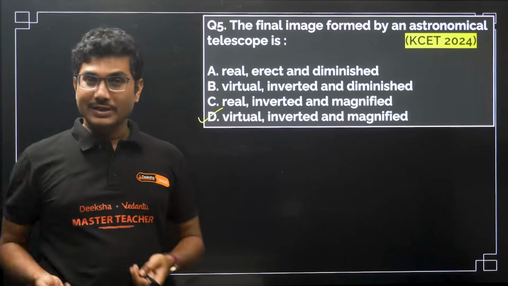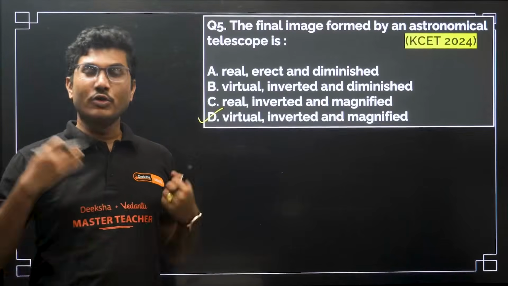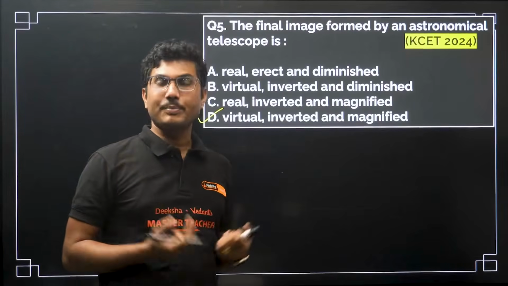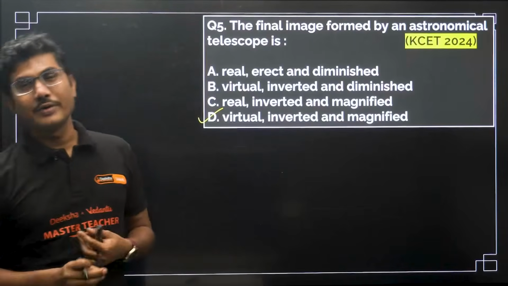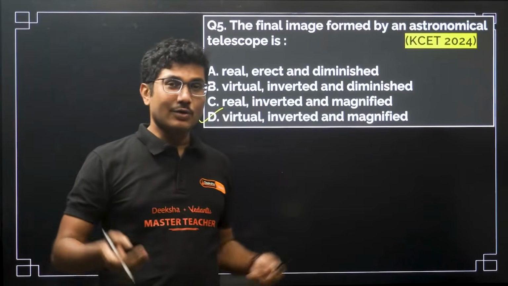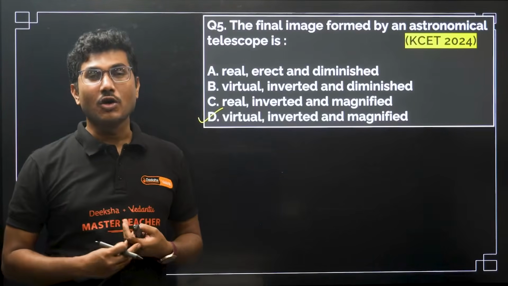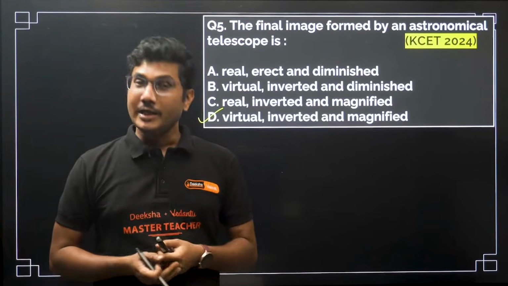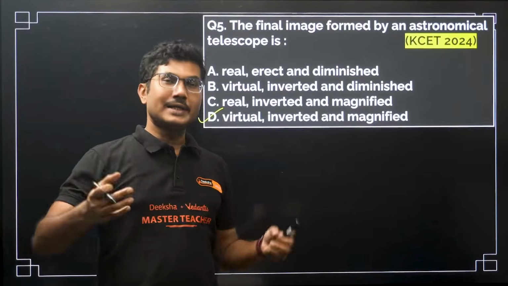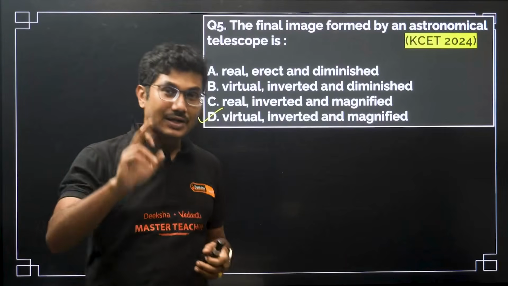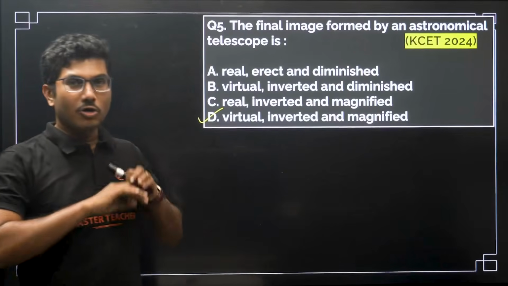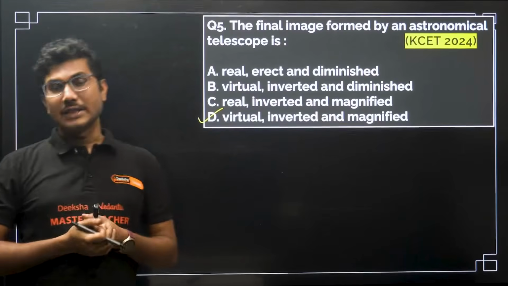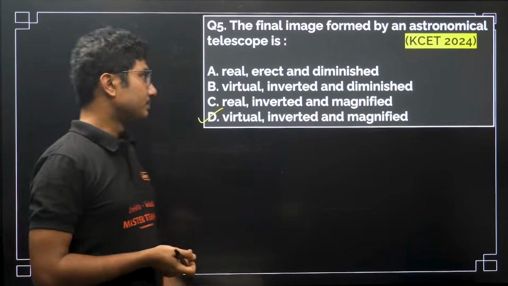A virtual image, whenever you are seeing through an eyepiece, means you don't need a screen. In case you are seeing it on a screen, for example, if you remember in childhood, when you were studying in lower classes, you may have designed or studied a pinhole camera. In pinhole cameras, the image is formed on a screen, so that was a real image. Other than that, for all the other optical instruments, whenever you are seeing through an eyepiece, the final image is always virtual.